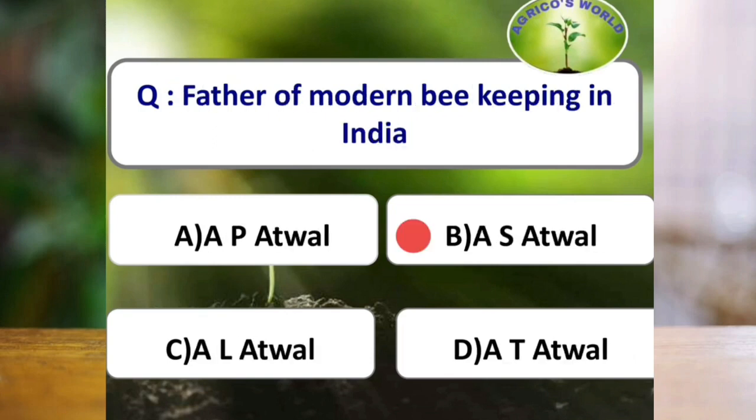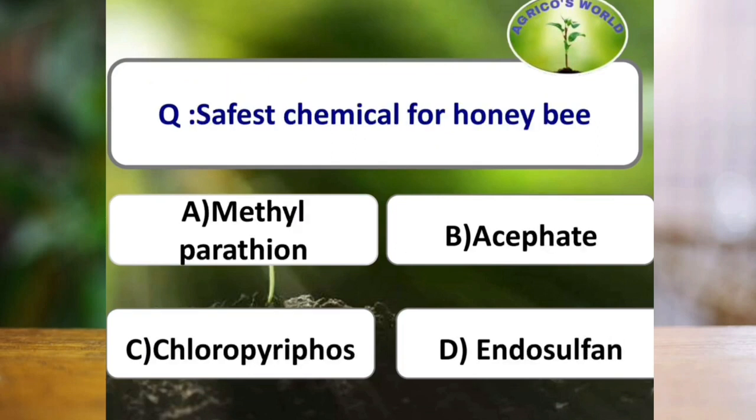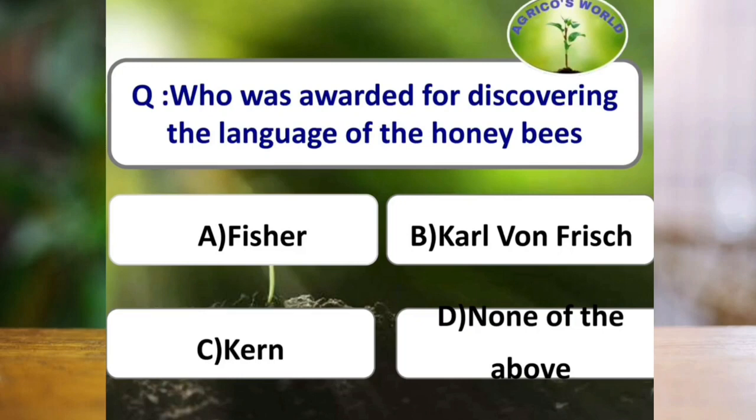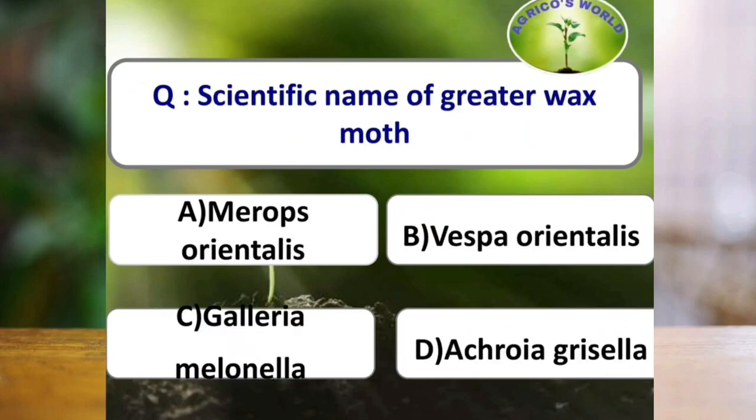Father of modern beekeeping is A.S. et al. Safest chemical for honeybees is endosulfan. Bee venom is used for curing joint pains, that is rheumatism. The scientist who was awarded for discovering the language of honeybees is Karl von Frisch. Scientific name of greater wax moth is Galleria mellonella, which constructs silken galleries in the comb of honeybee.